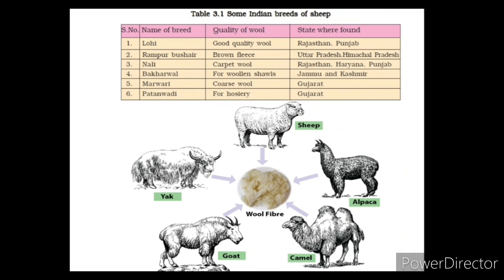Wool is mostly obtained from sheep. Sheep are reared in many parts of India for getting wool. In this table, you can easily see a few sheep breeds, the quality of wool, and the states where these types of wools are found.